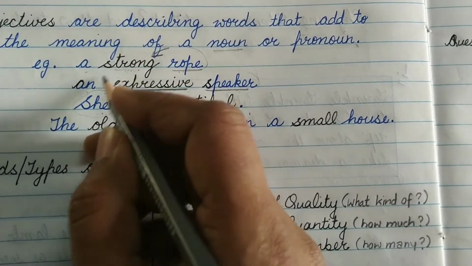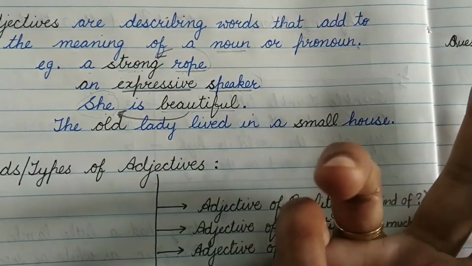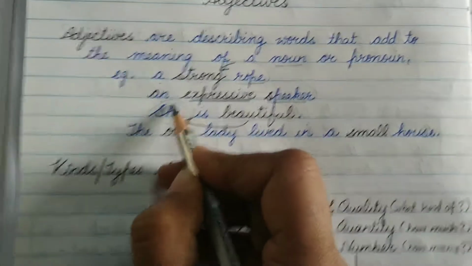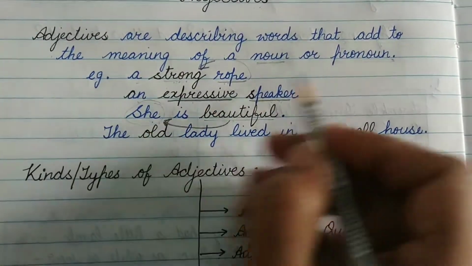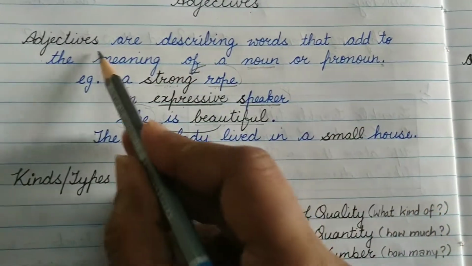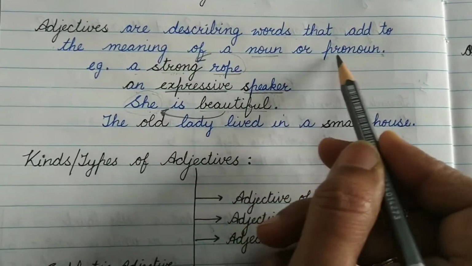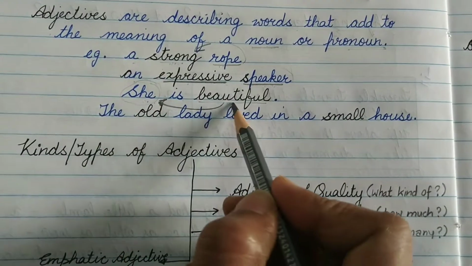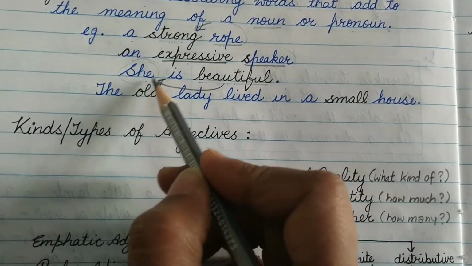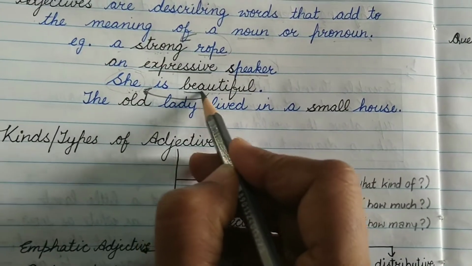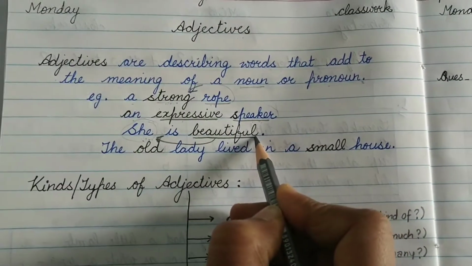There could be any girl, Jia, Ria, Tia, Via, anybody. Now she refers to a pronoun in place of a noun. So we define here adjectives as describing words that add to the meaning of a noun or pronoun. Here beautiful is telling something more about she. So here it becomes an adjective.